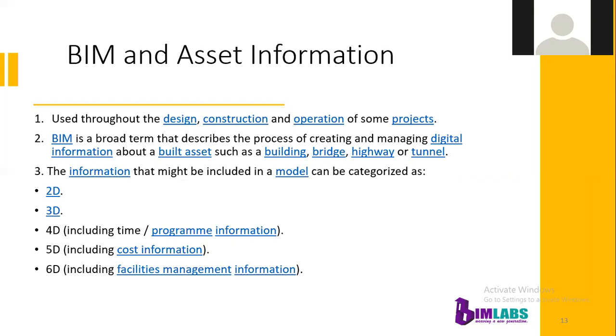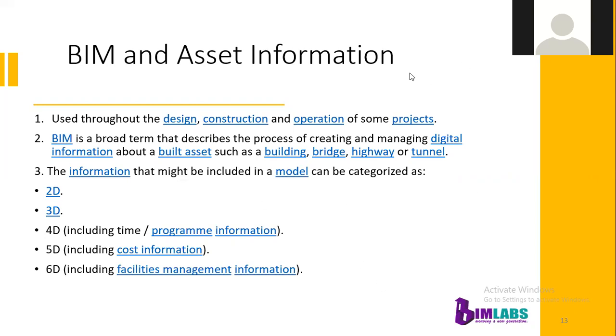So it will help to collect the asset information. For example, we can use this in the planning of a building, bridge, highway, or any civil engineering structure. We can use BIM for getting the asset information.